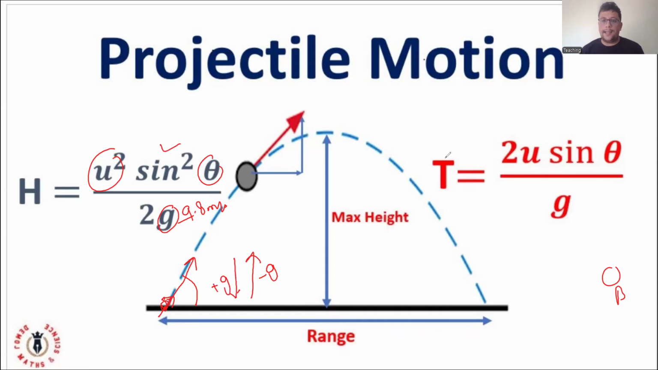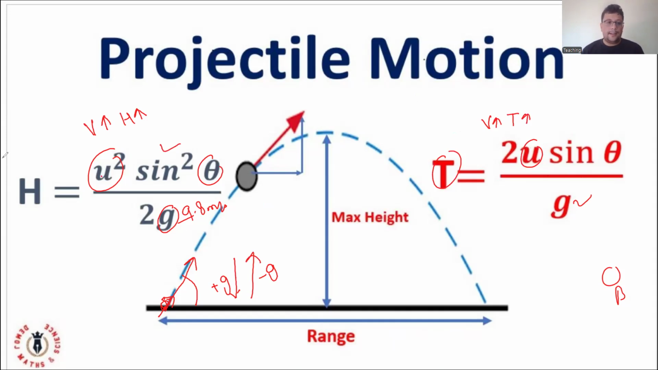All right. The second thing is time of flight. The equation of time of flight is 2v sine theta divided by g. Here v is the initial velocity. One thing you must remember is that if we increase the velocity, the maximum height also increases. Similarly, if we increase the velocity, the time also increases.